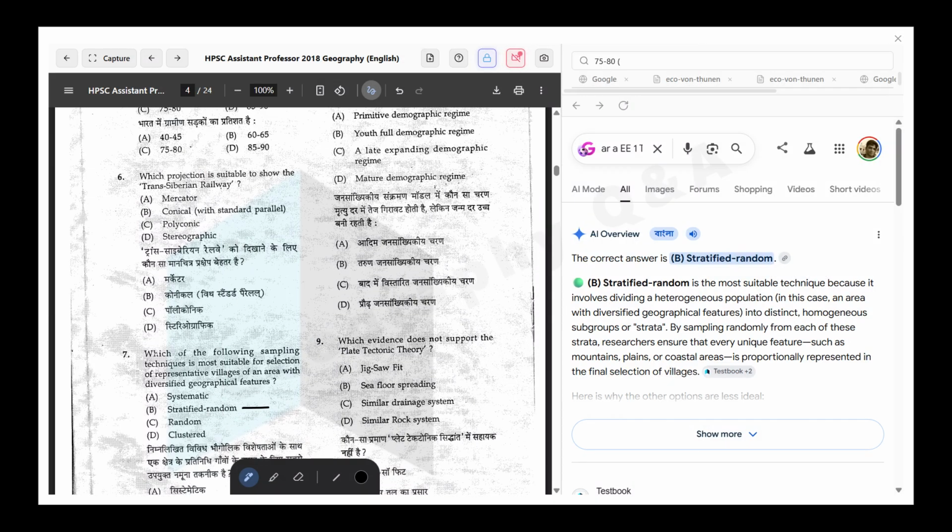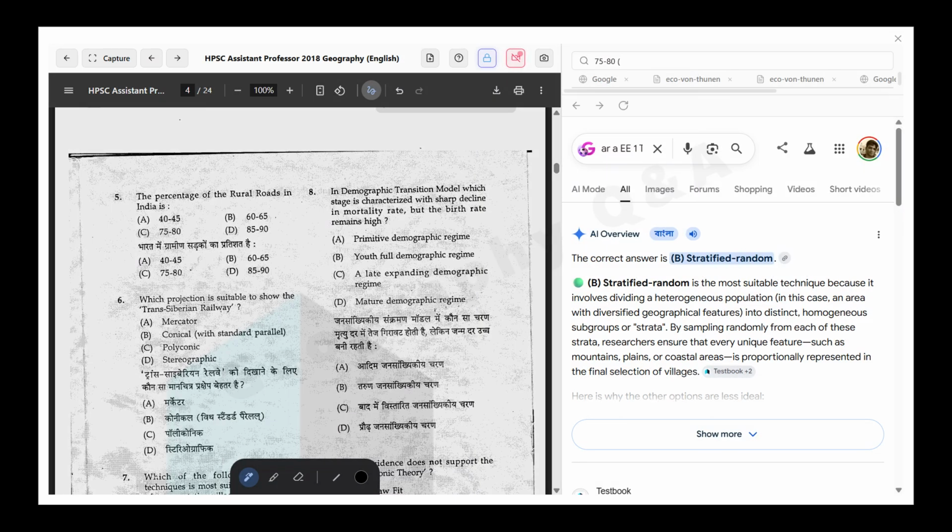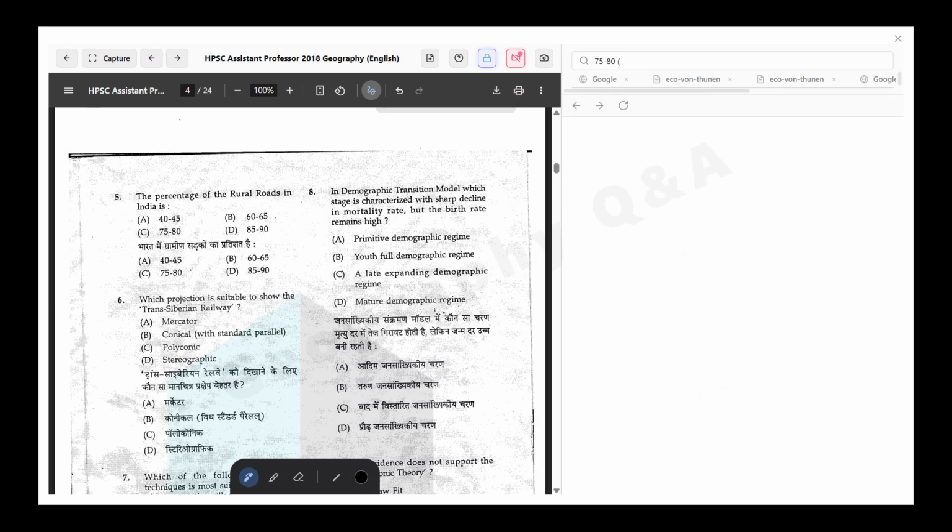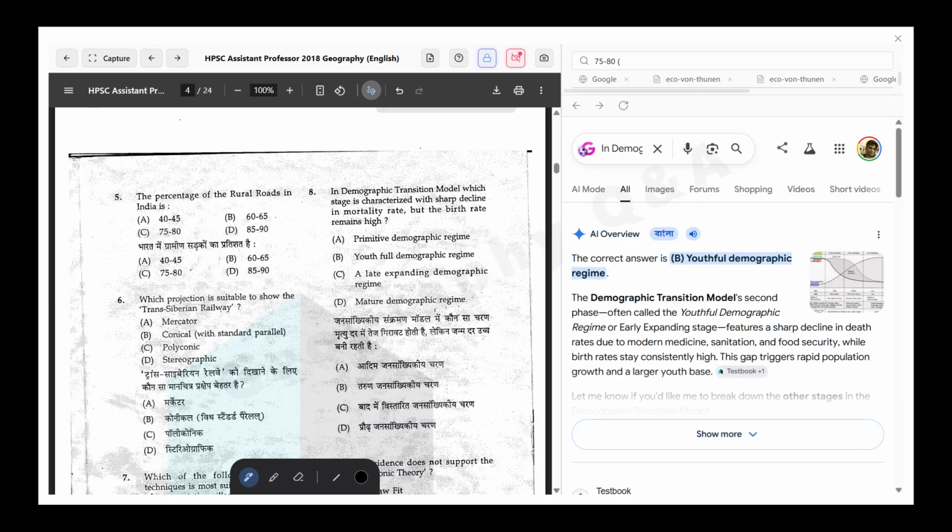Now, the next question: in the demographic transition model, which stage is characterized by a sharp decline of the mortality rate while the birth rate remains the same? Is it the primitive demographic regime, youthful demographic regime, late expanding demographic regime, or mature demographic regime? In the mature regime, both are declining. In the initial phase, both are high, but in the second phase, the death rate is reduced. So maybe the youth stage, the second stage, is the answer.